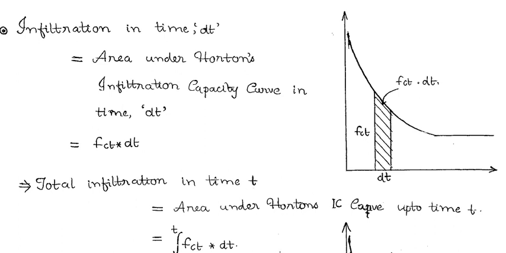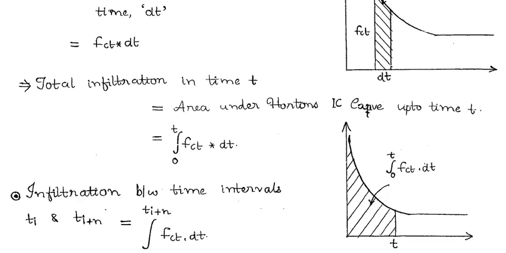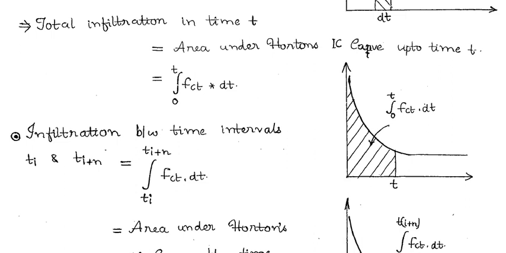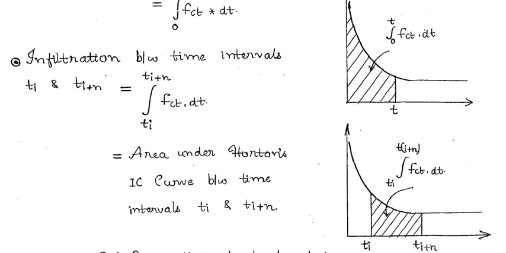So if we integrate fp dt, we get the total infiltration. If it is from 0 to time t, the integration limits change from 0 to t. If it starts from ti to ti plus n, then the limits change accordingly.